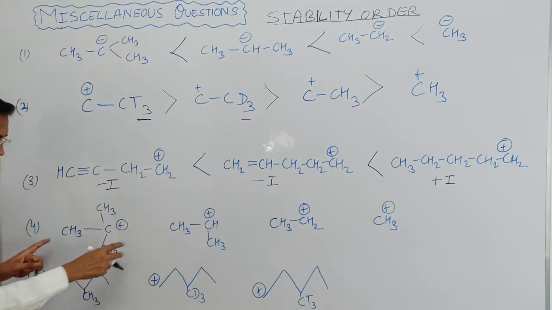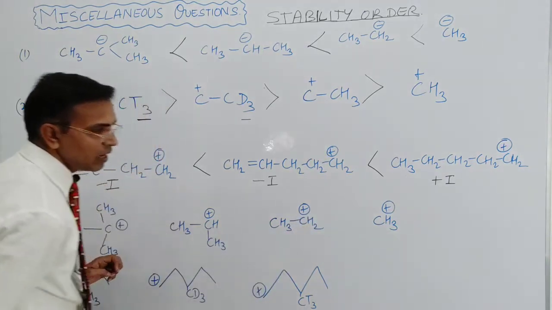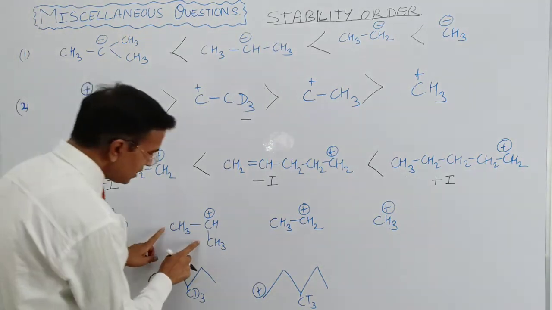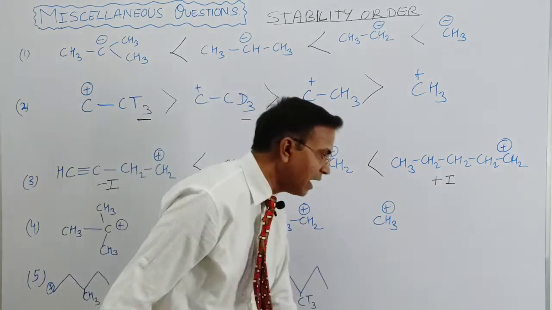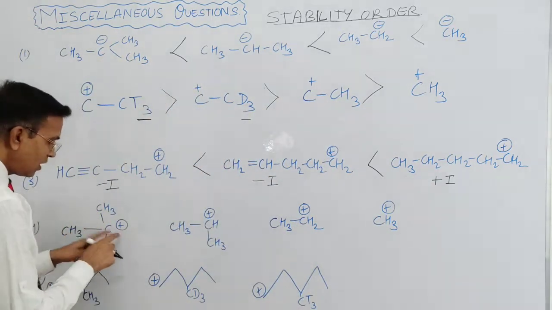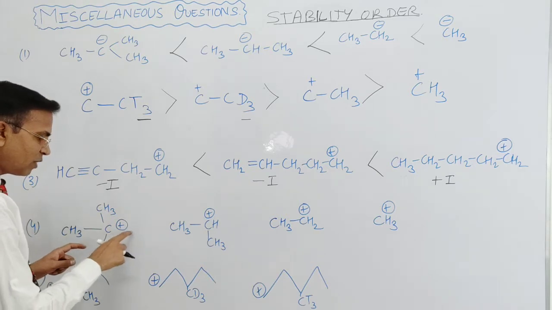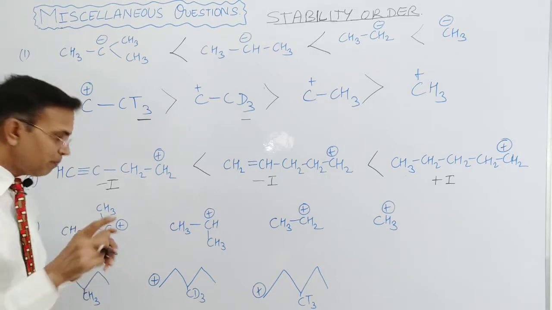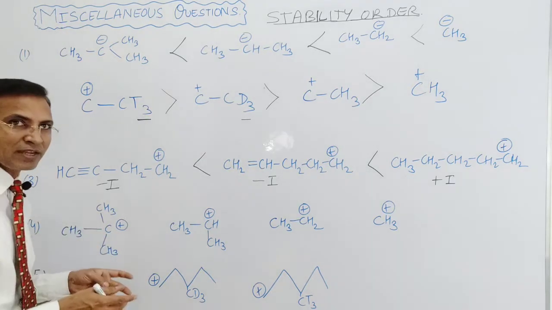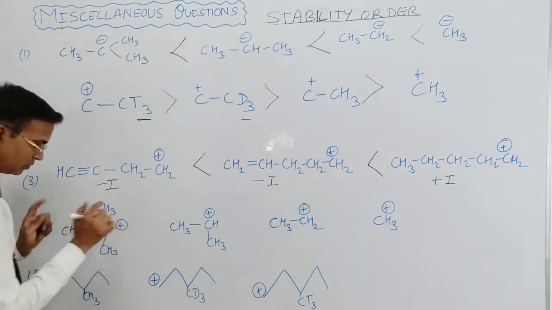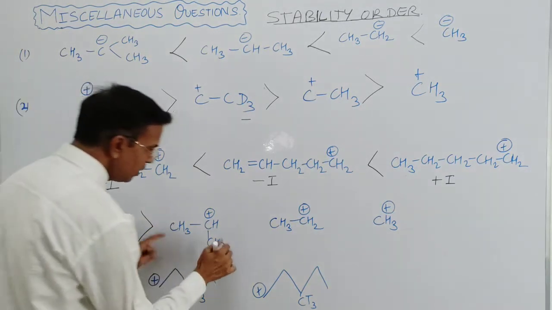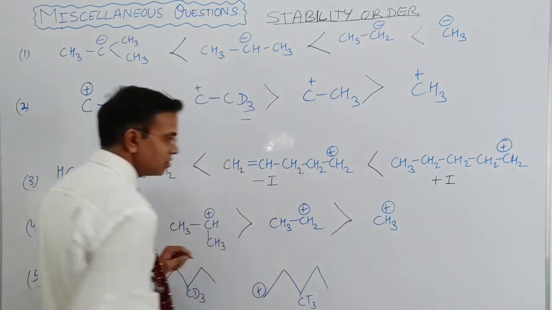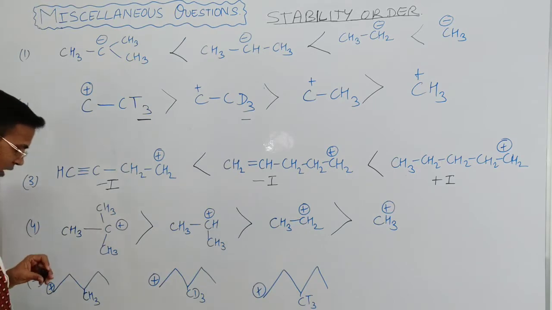To the next question. These are also carbocation species. On the carbocation, alkyl groups are attached. Here also alkyl groups. Here also an alkyl group. Here hydrogen. So the stability of carbocation is directly proportional to the plus I effect. Alkyl group shows plus I effect. So the more alkyl groups, the more stable. Two alkyl groups, second number one alkyl group, and then hydrogen. So this is the stability order of this question. Now come to the next question.